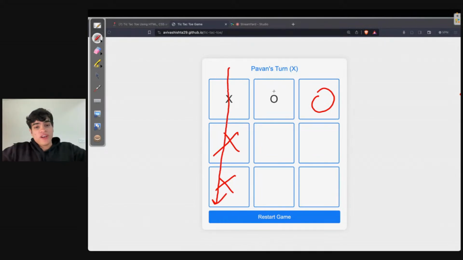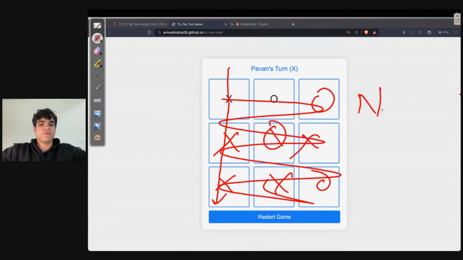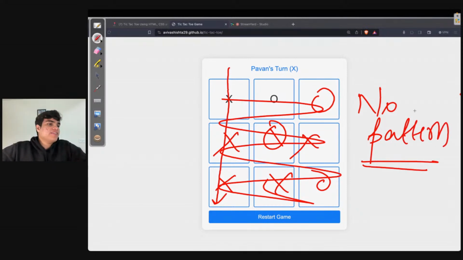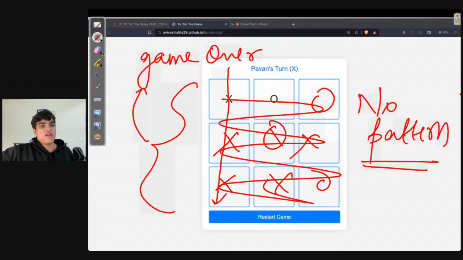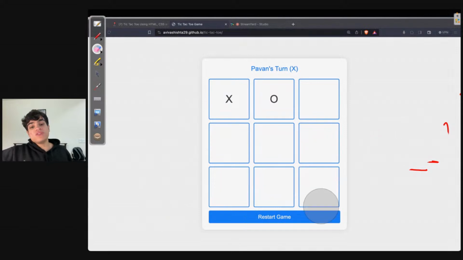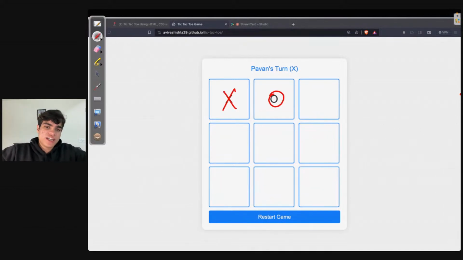And when will the game be drawn? When all of the boxes are filled and there is no pattern. Only then will the game be drawn, because technically you're out of chances. The board has been filled. When everyone has played their chance and the entire board has finished, only then will the game be over. Correct. Now, another issue is that you need to also account for the fact that when, let's say, Pavan has played their chance over here and Krishna has done this over here.